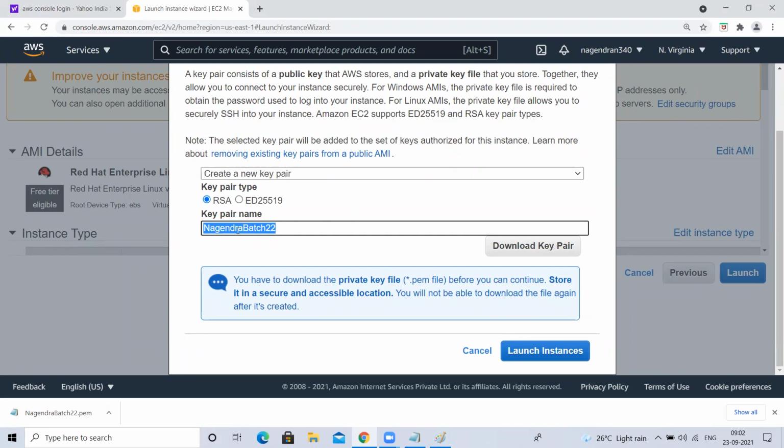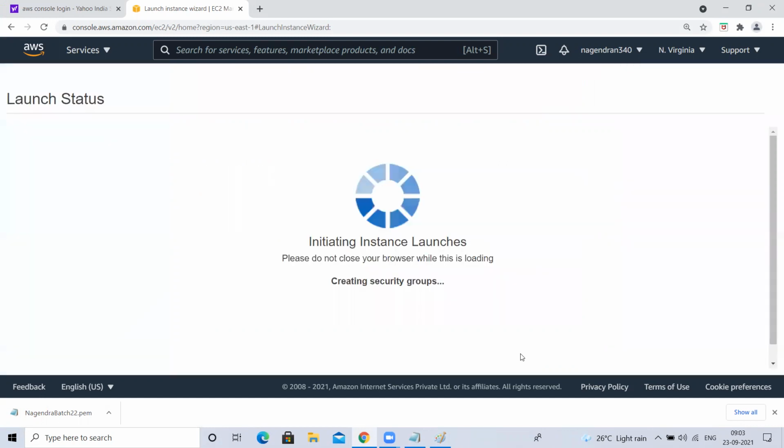This contains the secret token for that user to log in. This is one-time downloadable. You log in from here. If you click on this, this is the final step, launch instance. It is going to create an EC2 instance.